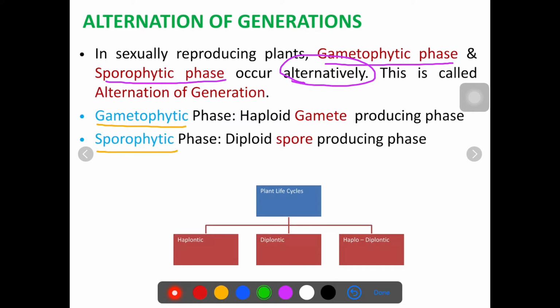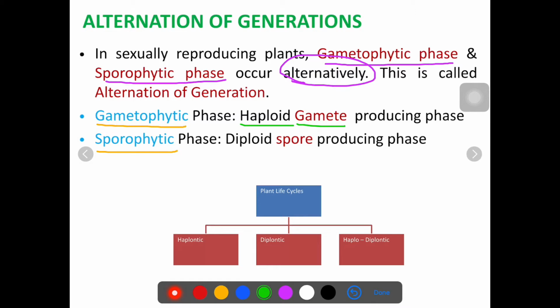What is the characteristic of the gametophytic phase? The gametophytic phase is haploid. That means it contains n number of chromosomes and it generates gametes. So in short, you combine these two words. During the gametophytic phase, the plant produces haploid gametes.